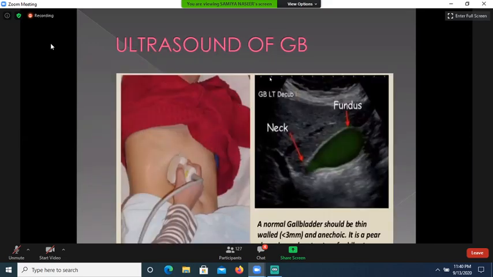Now when we have to look at the gallbladder, we put the probe longitudinally, subcostally in the parasagittal plane, and tilt the probe towards the right side. We get this type of image, a longitudinal section of the gallbladder. This is the fundus, and this is the neck of the gallbladder. Along with this is the right lobe. The wall should be less than 3 millimeter.